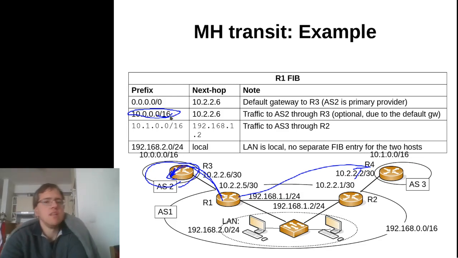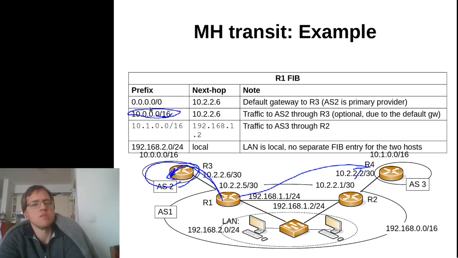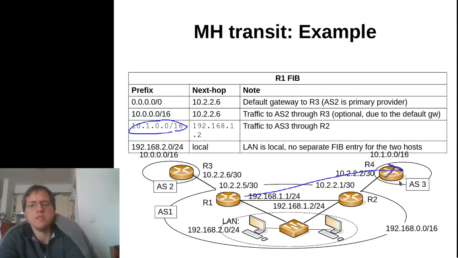Otherwise, we wouldn't need a separate entry for this, because the default gateway actually covers the same prefix range. And of course, we have a specific entry for all the IP addresses that are in the IP prefix used by the secondary provider, AS3 in this case.